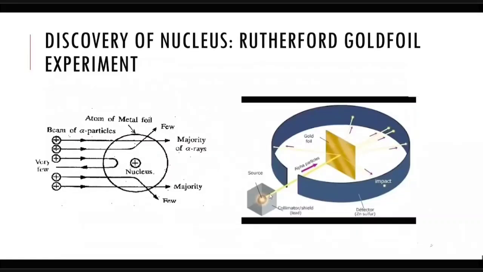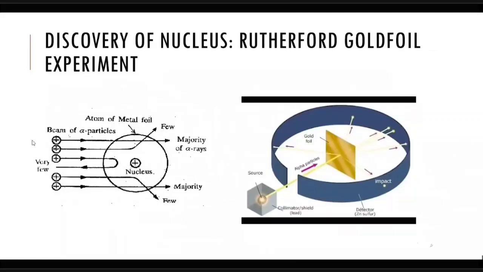And alpha particles were bombarded on the gold foil. Now what was the observation? The observation was something like this. He observed that the majority of the alpha particles went straight without much deviation. The alpha particles went through the gold foil. A very few alpha particles showed some deviation, like you can see over here, and a very few, 1 out of 50,000 alpha particles, bounced back.